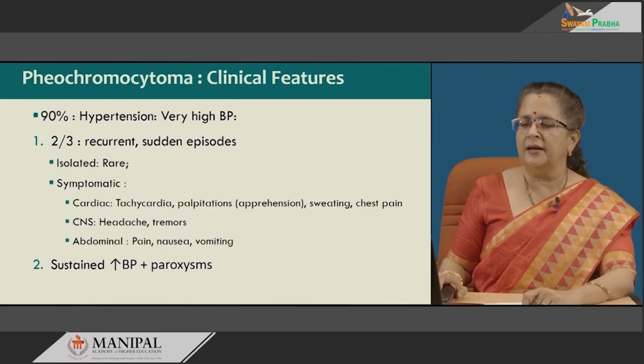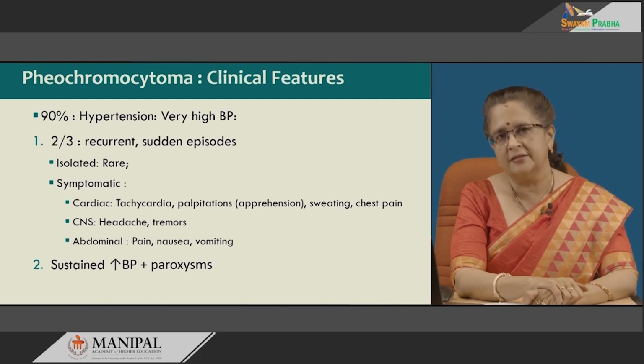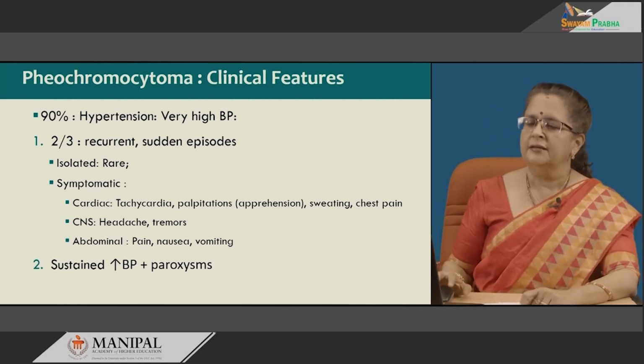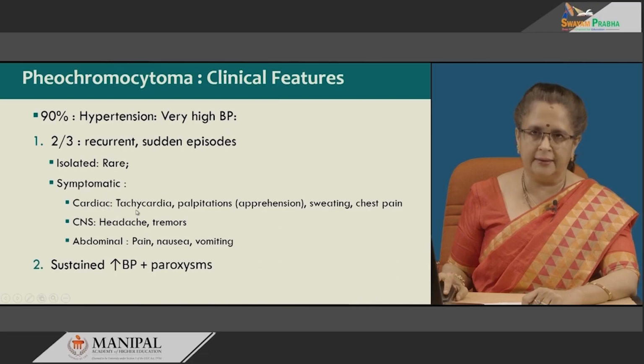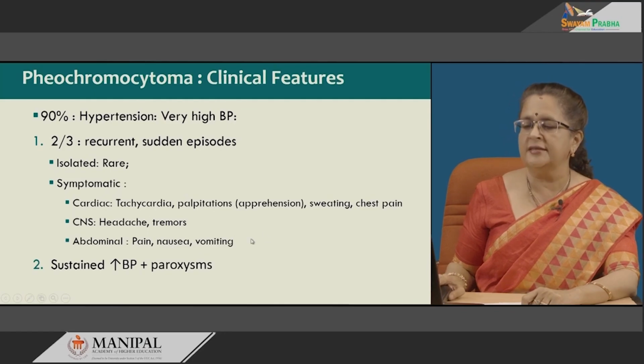So, this paroxysmal hypertension occurring by itself without any systemic features is rare. Most of the time it is associated with systemic features, including cardiac ones like tachycardia, palpitations, apprehension, sweating, chest pain. Then CNS manifestations like headache and tremors, abdominal manifestations including pain, nausea, vomiting.